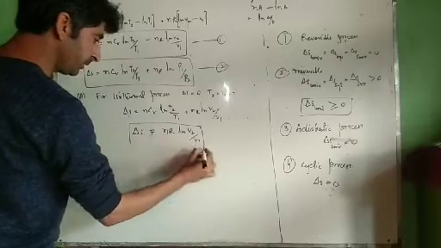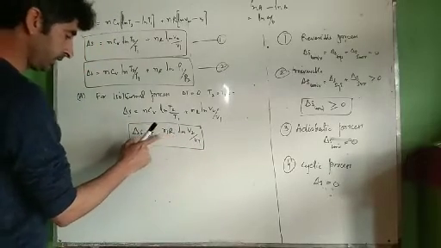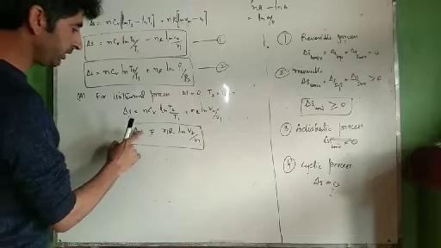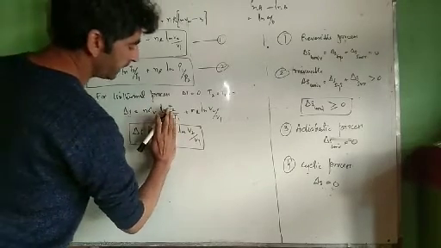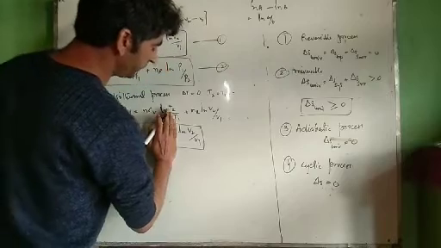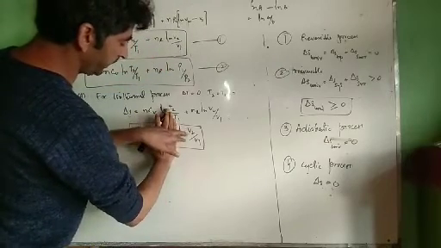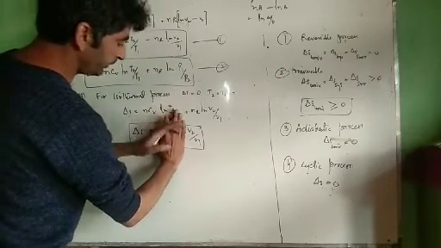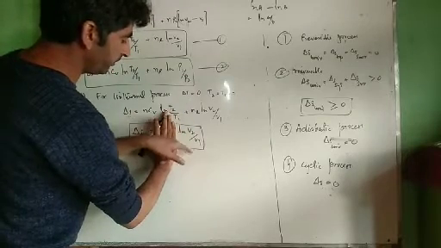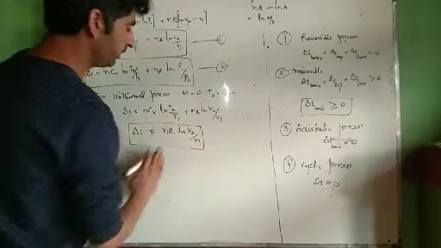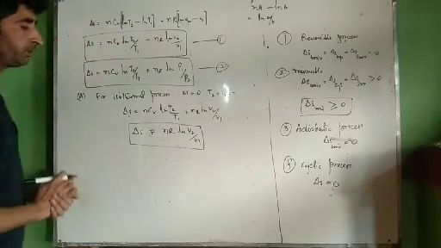Now this question has been asked for 4 marks in the CSIR NET exam. What is the change in entropy of the system for an isothermal process directly proportional to? One option was ln of V2 by V1, another option was only V2 by V1, the third option was ln of V1 by V2, and the fourth option was V1 by V2. It's ln of V2 by V1.